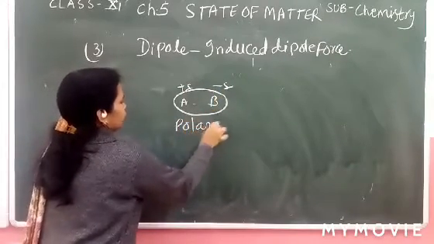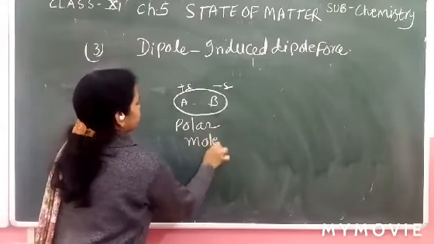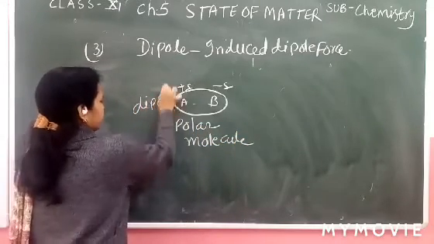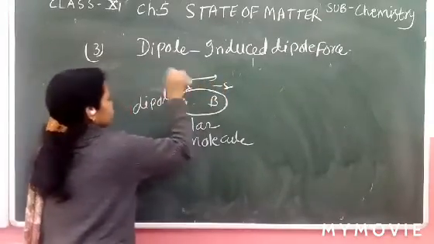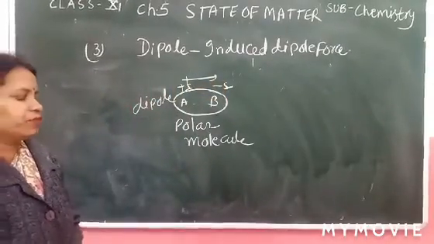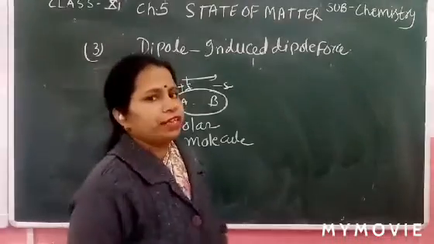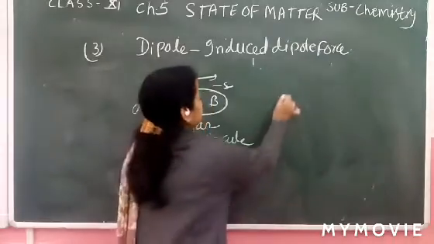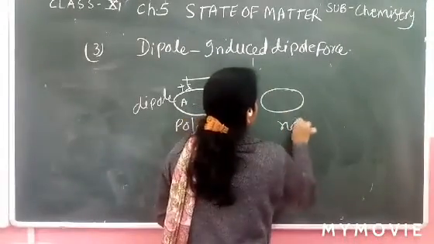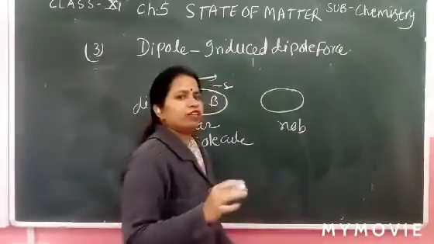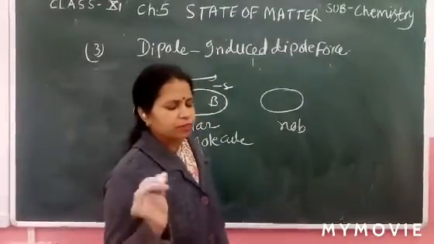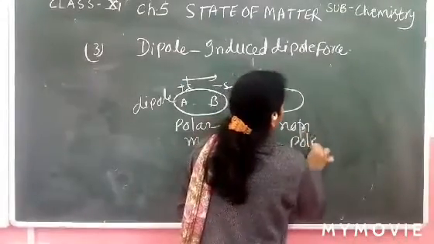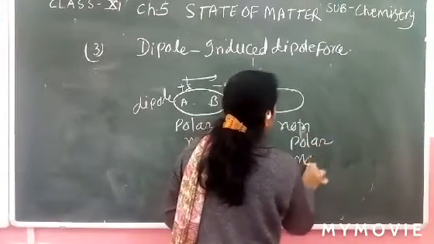Polar molecule means those that have a dipole. And for the non-polar molecule we can take any noble gas: helium, neon, argon, krypton.